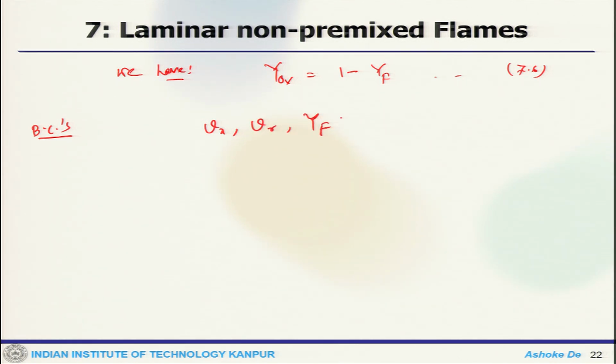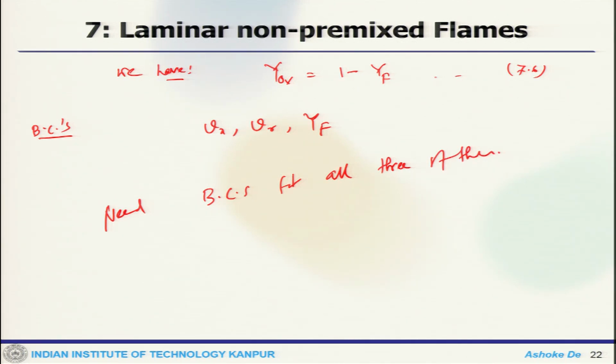So, we require boundary conditions each for Vx, Yf and Vr, otherwise we cannot solve it. So, we need boundary conditions for all three of them.